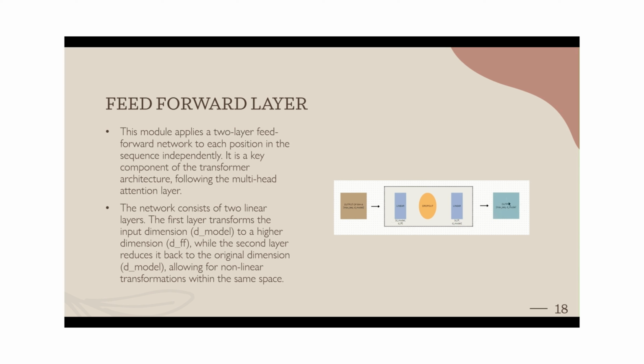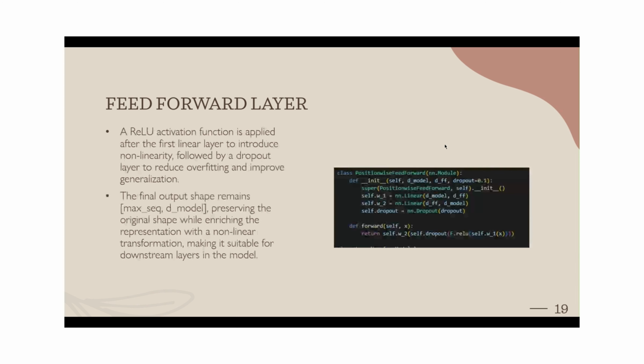Here, this will pass into the next encoder layer, which would have the same attention and feed forward layer. It will keep passing until the number of stacked encoders is reached. So this is the code for the feed forward neural network. Here you can see that the attention scores go into the first linear layer.